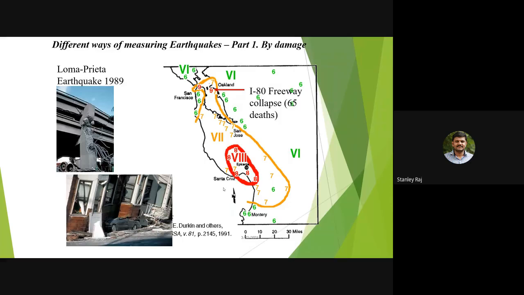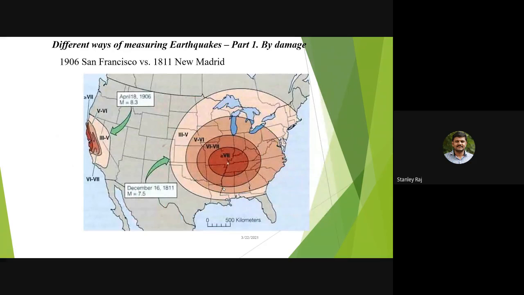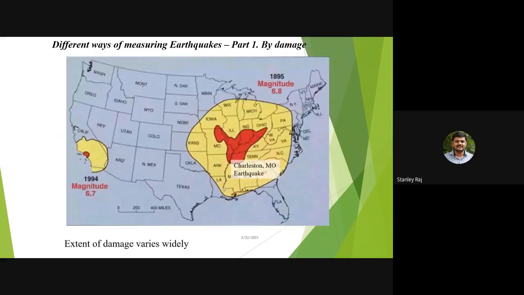That is 6, 7, 9, 8, and 5. All the scales they have mentioned here in the Loma Prieta earthquake of 1989. So Northridge earthquake of 1994, you can see the severe damage here. The San Francisco and New Madrid earthquake, and extent of earthquake varies widely. So this is a map.